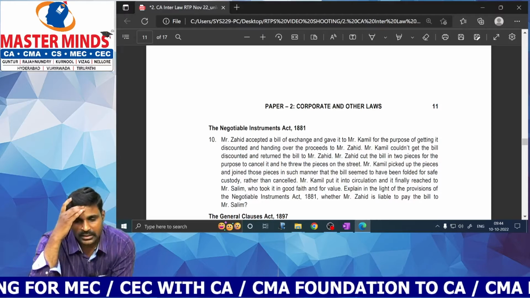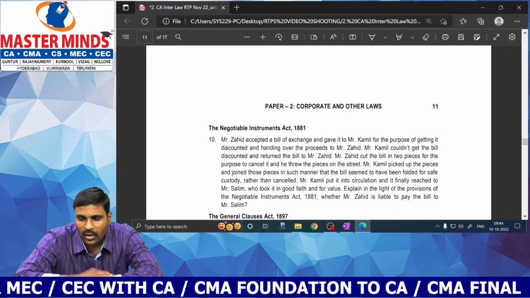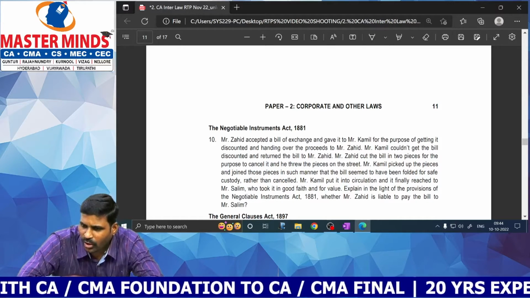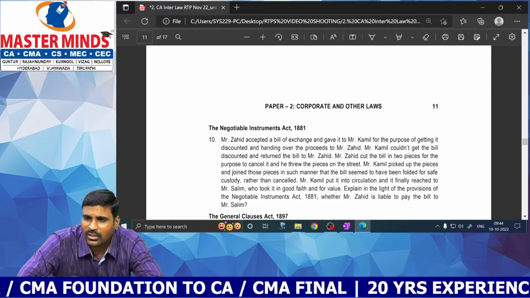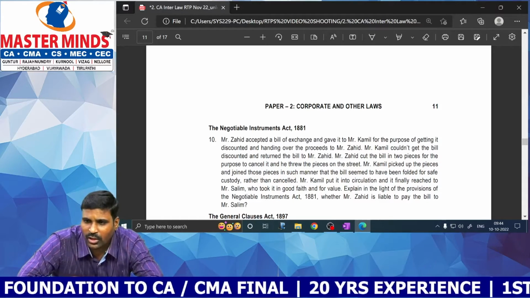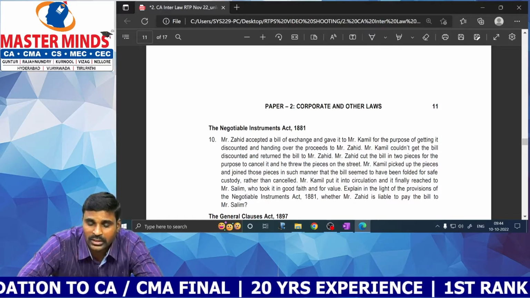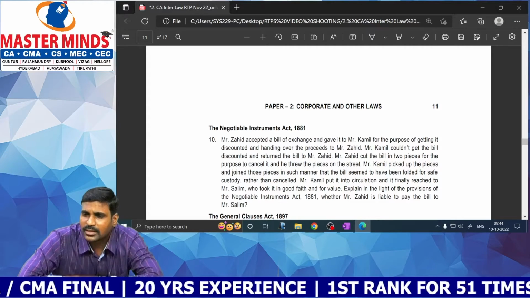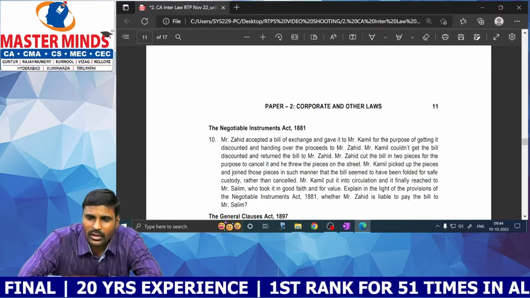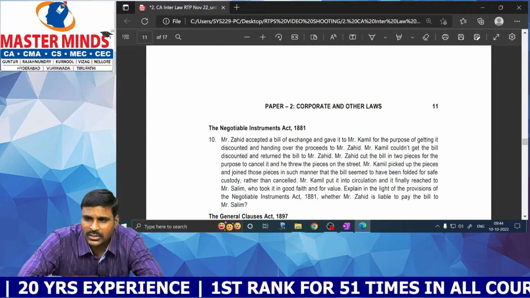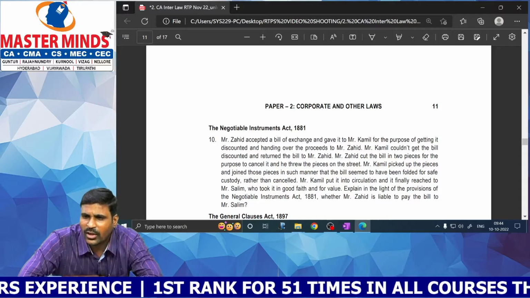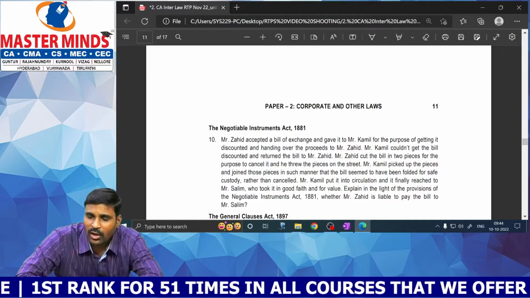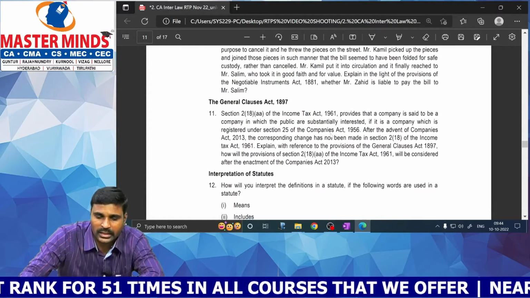Next, this is a bill of exchange. It's a very old question. The drawer and an acceptor for the honor of the drawer cannot deny that when the instrument is originally made, it is invalid. So who cannot deny what with whom? The drawer or acceptor for honor cannot argue with the holder in due course that when the instrument is prepared originally, it is invalid. Original validity of the instrument cannot be denied by the drawer and also by the acceptor for the honor of the drawer.